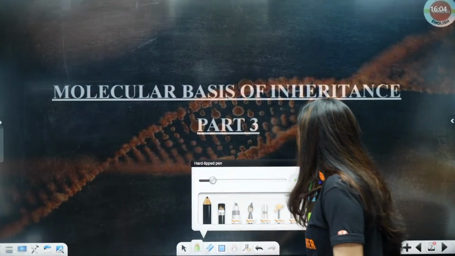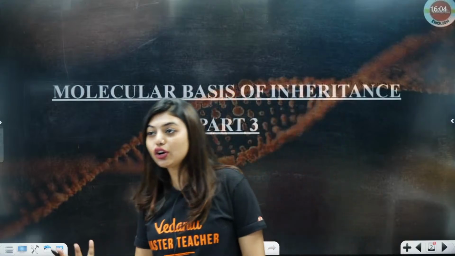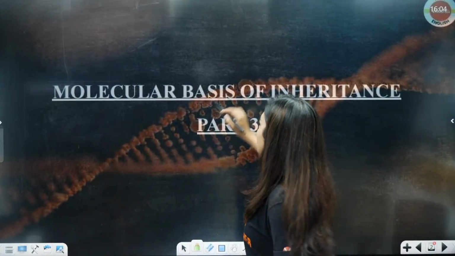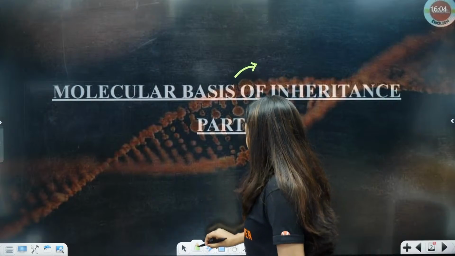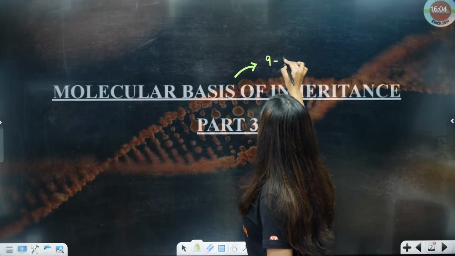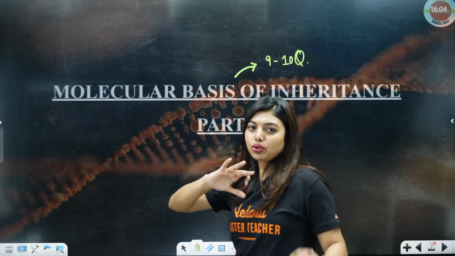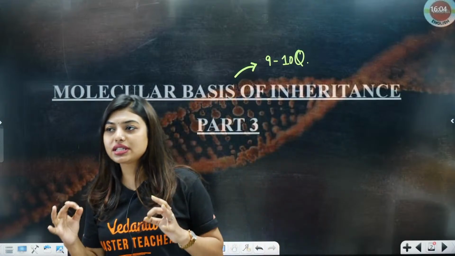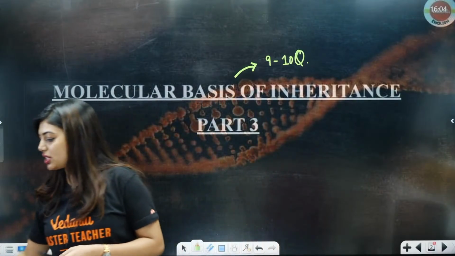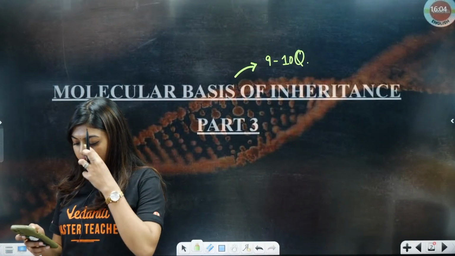Okay. So molecular basis of inheritance, for those students who are joining it for the first time, those students who do not know what's happening, let me tell you, this chapter has a weightage of around 40 marks in your NEET examination. That means we can predict 9 to 10 questions out of this chapter. That means the weightage will go up to 36 to 40 marks. So can you miss this chapter? No. Of course not.